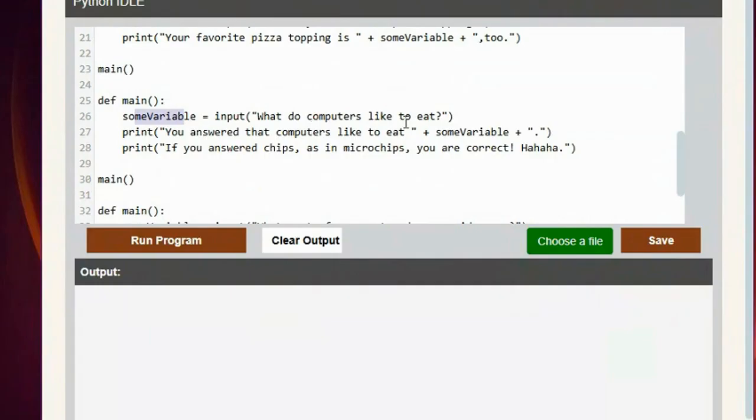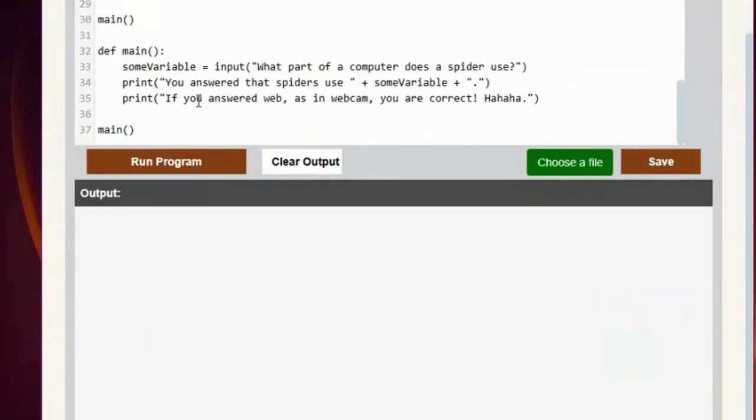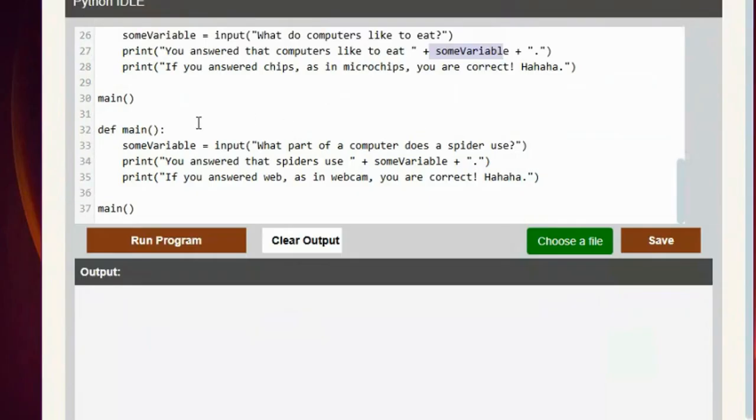Okay, so this looks like it's from the sample program in the lesson, which just teaches us how to do input statements and print statements. That's not the assignment, what's in the lesson. It just shows you how to do what the assignment is. You answered computers like to eat, some variable. Oh, and another main statement. And that's the last of the statements there. What part of computers aspire to use? So again, that's from the sample programs in the lesson that teach us how to do this.